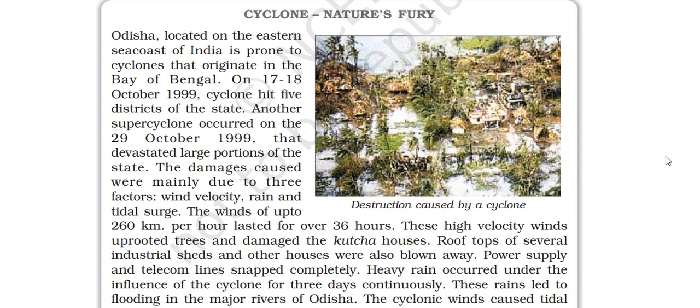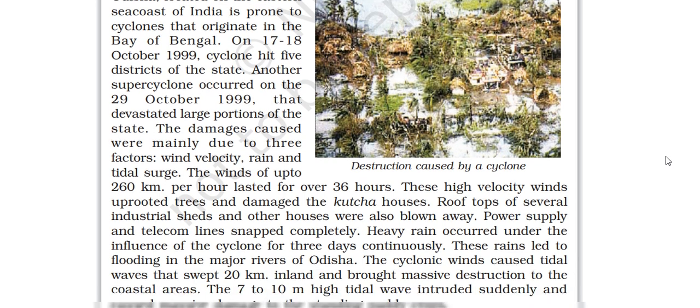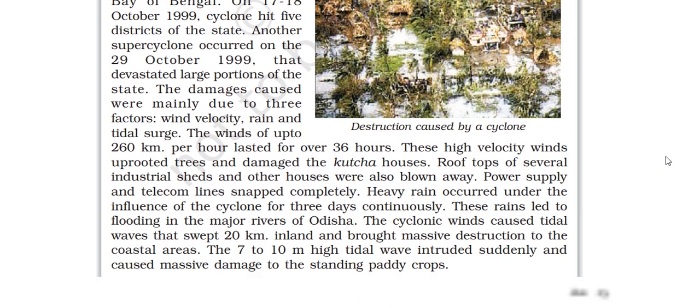These high velocity winds uprooted the trees, damaged the kacha houses, roof trusses, and several industrial sheds, and other houses were blown away. Power supply and telecom lines snapped completely. Heavy rain occurred under the influence of the cyclone for 3 days continuously. This rain led to flooding in the major rivers of Odisha. The cyclone winds caused a tidal wave that swept 20 km inland and brought massive destruction to the coastal areas.